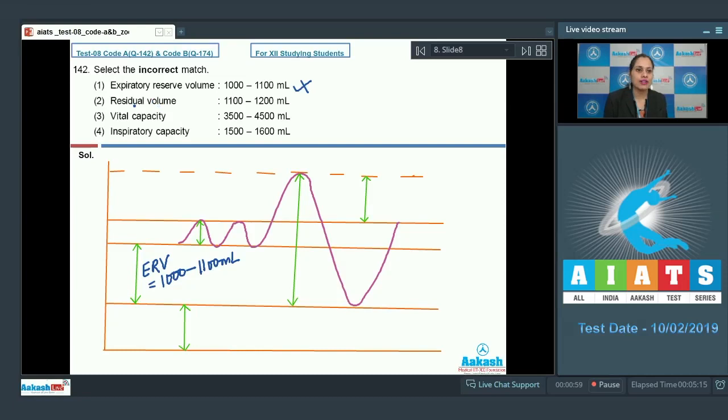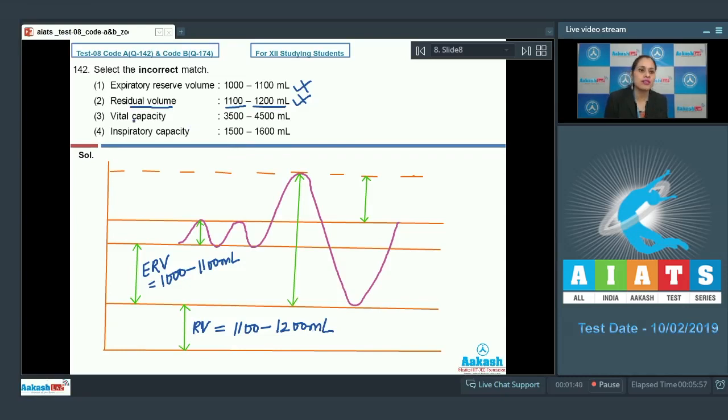The next match given is residual volume, and the volume is 1100 to 1200 ml. And as it is also a correct match, so this cannot be a correct answer to our question. Residual volume is the volume of air that remains in lungs, and this is equivalent to 1100 to 1200 ml. The volume of air which remains in lungs even after forceful expiration is residual volume.